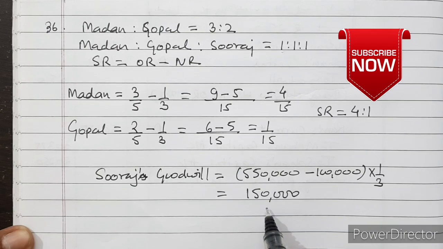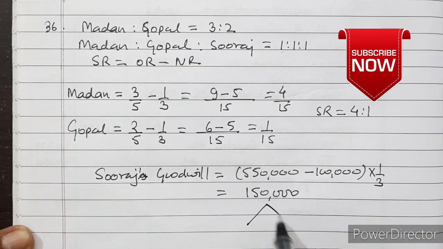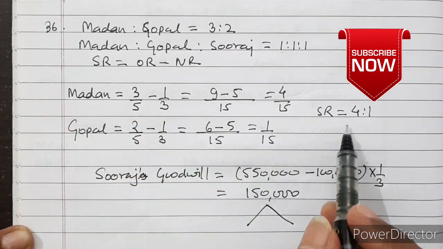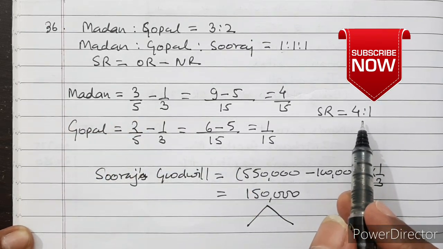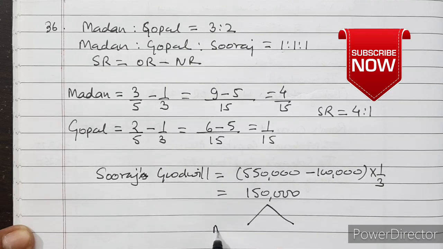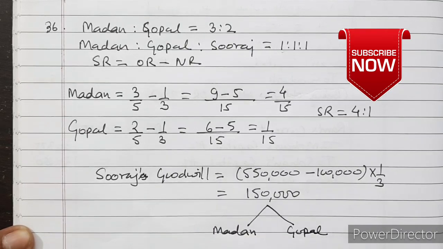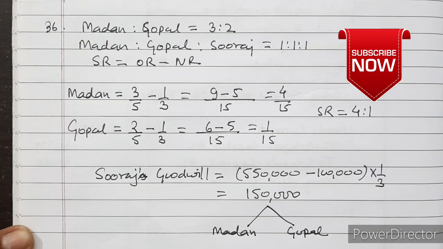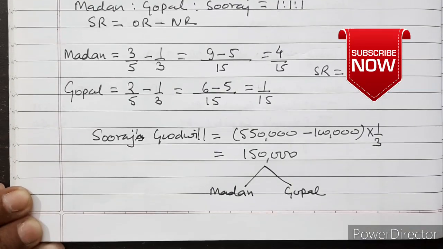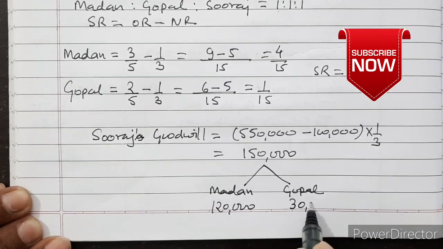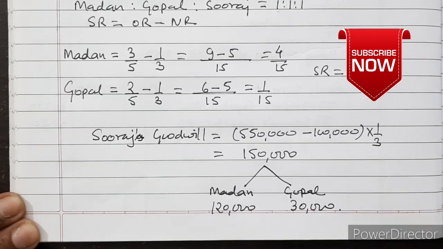So from Suraj's current account it will be paid to both the partners, that is Madan and Gopal, in their sacrificing ratio. So to Madan and Gopal it will be 1,20,000 and rupees 30,000.